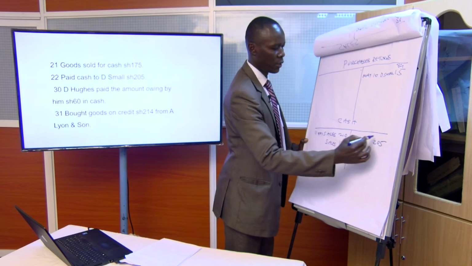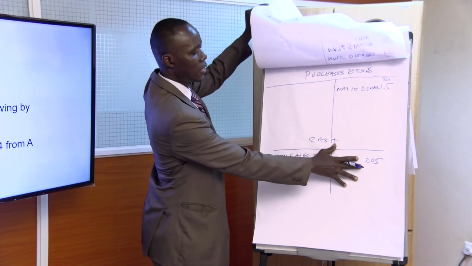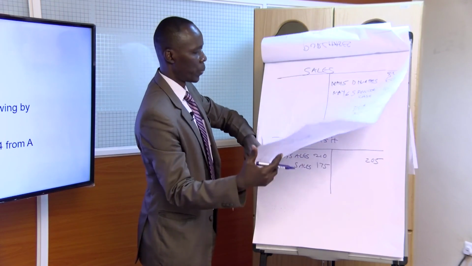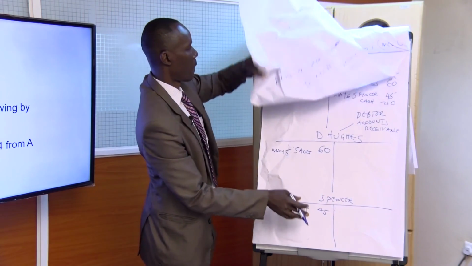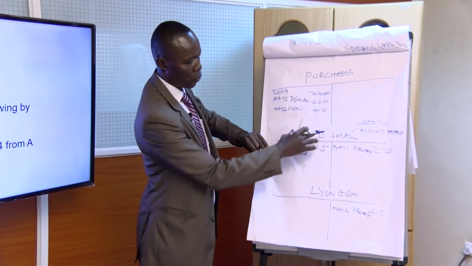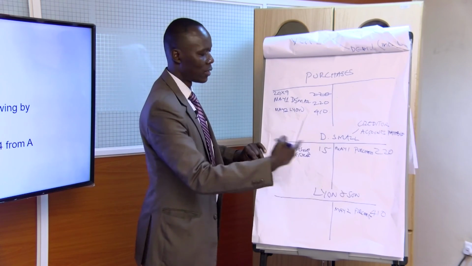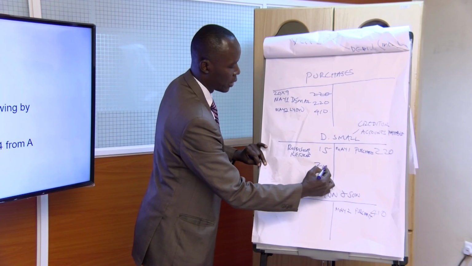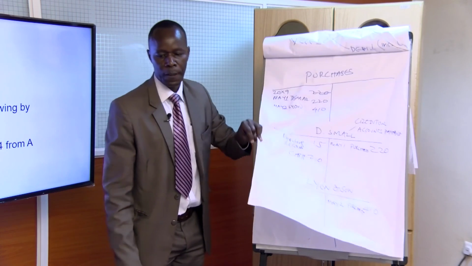And then to complete this double entry, where did this money go? It was used to pay this small. So you open a this small account. We already have it. And because that was a credit, this must be debit. 205 cash. Okay?